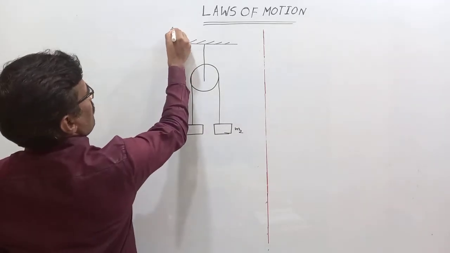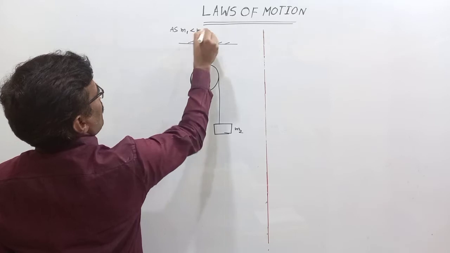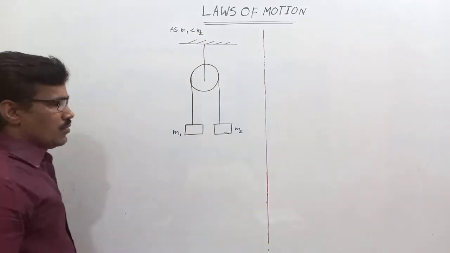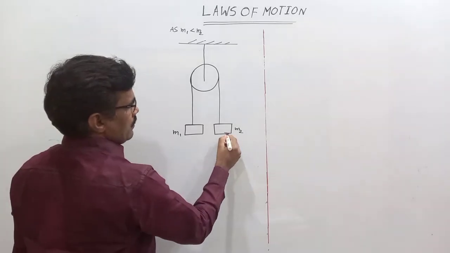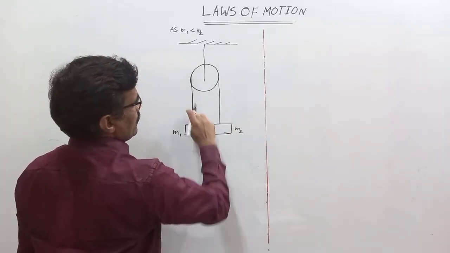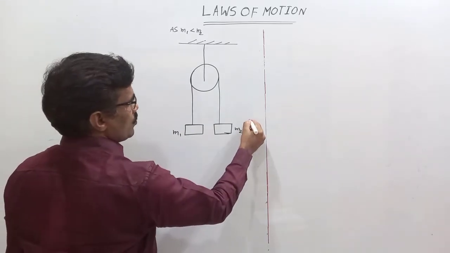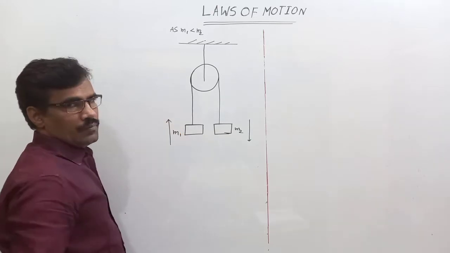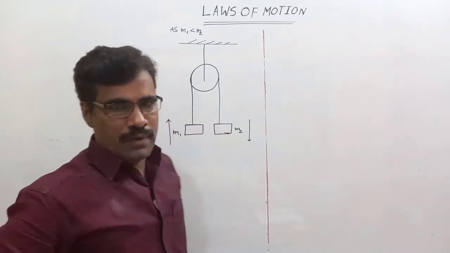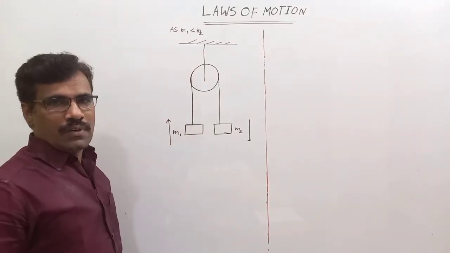Here, M1 is less than M2. This is the less mass, and this is the more mass. More mass means more weight, and since they are connected with an inextensible string, M2 moves down and at the same time M1 moves up. If M2 moves down by 2 centimeter, M1 moves up by 2 centimeter.